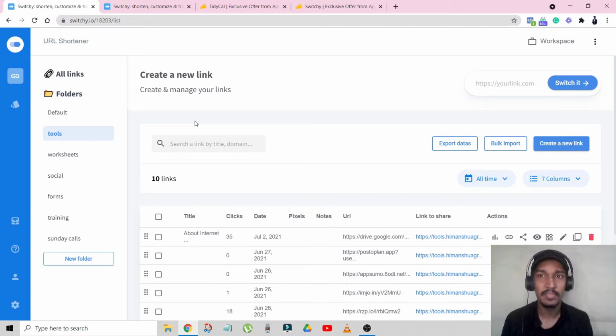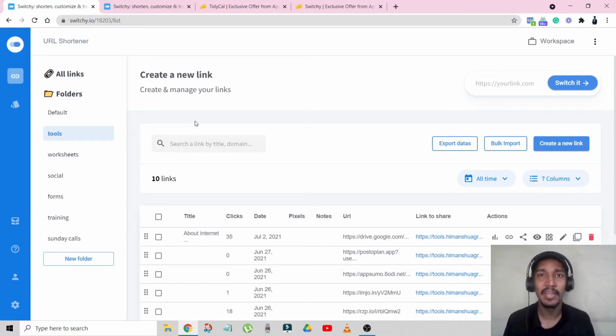Now, Switchy is a software which is used to switch links. That means you take a whole link which is very big and you convert it into a small link. So you must have heard of Bitly, where you convert a big link into a short link. But Bitly does not have the advanced features which Switchy has, and at a cost you could not even imagine. It's that cheap right now, like only right now. You can get Switchy for absolutely peanuts.